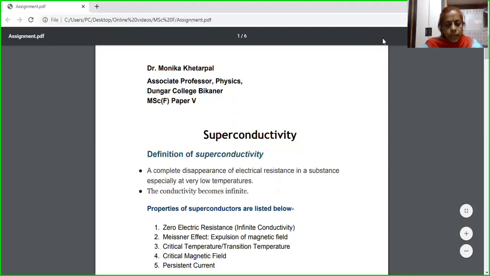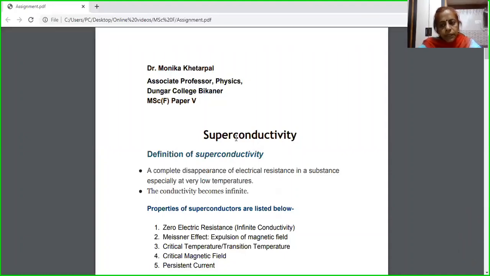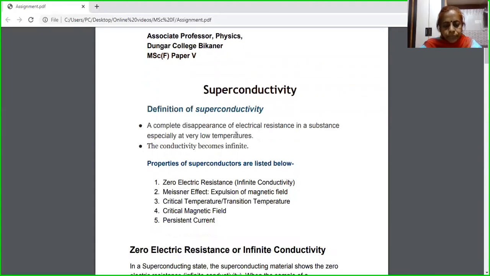What is the definition of superconductivity? Superconductivity means that there is a complete exclusion of electrical resistance in a substance at a very low temperature. Disappearance of resistivity means conductivity becomes infinite. That means superconductors are the materials which possess infinite conductivity. This is a temperature dependent property. This I will discuss in my properties of superconductors.